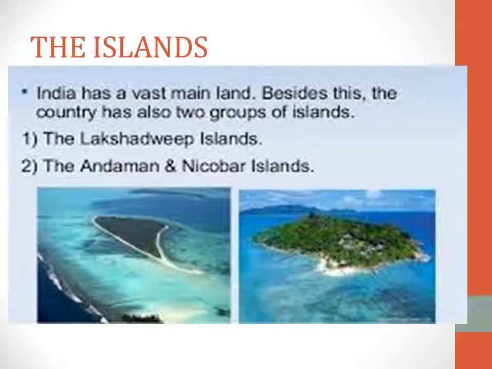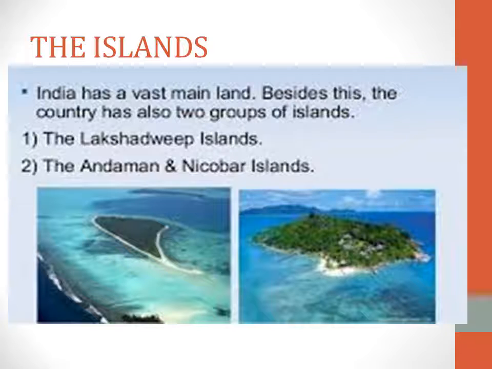The last topic is island. As I told you, it is a vast land which is completely surrounded by water. In India, we have two major islands.